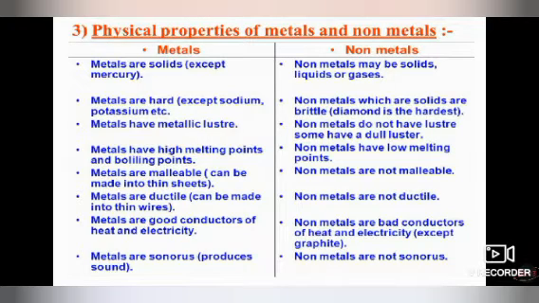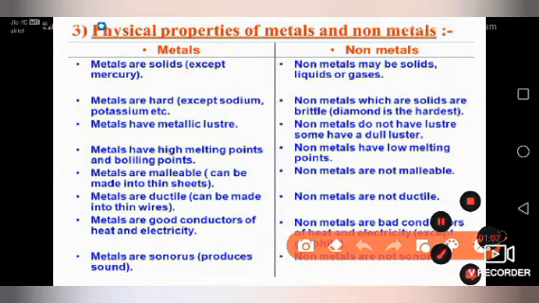Dear students, metals and non-metals are two different types of elements. Elements are classified into metal, non-metal and metalloid, in which most of the elements in our surroundings are metals, and 11 or 12 elements are non-metals. What are the basic properties of metal and non-metal, how can we differentiate which element is metal and which is non-metal? For that purpose we need to differentiate.